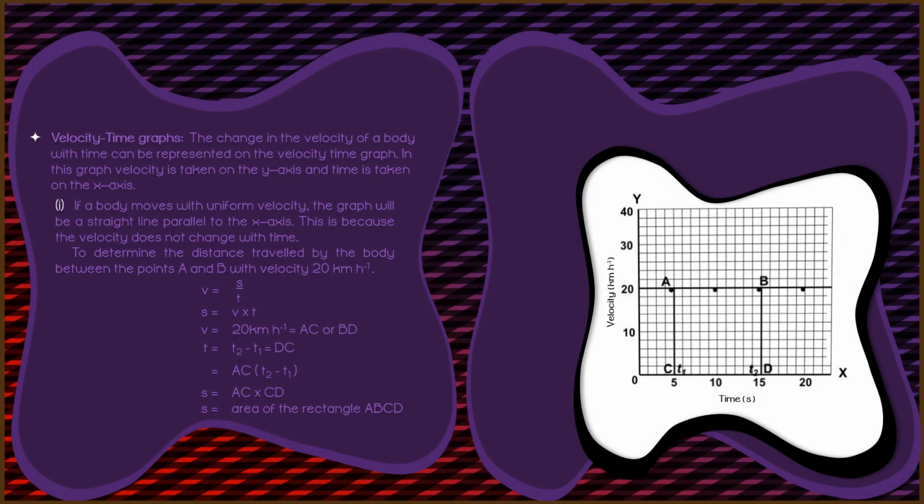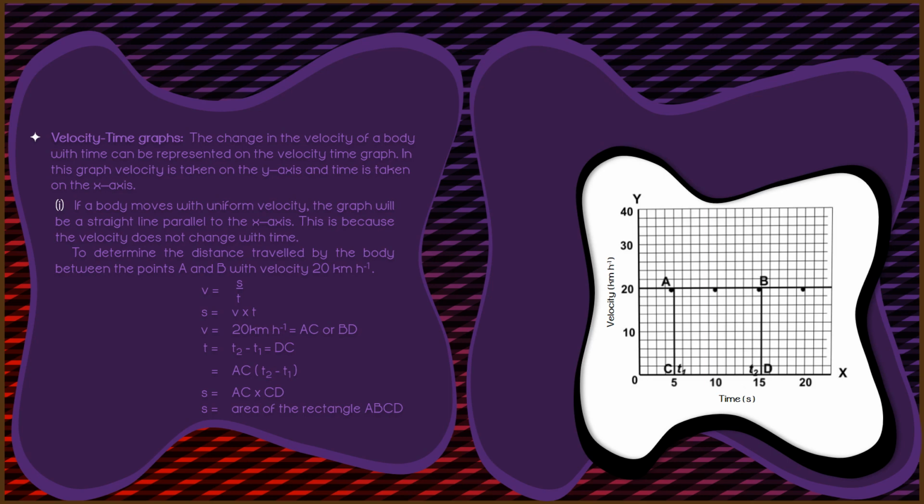The second type is the velocity time graph. It is a graph obtained by plotting velocity of a body along the y-axis and time along the x-axis. You know what velocity is? The change in speed, that we call velocity. So the velocity graph can also be of different types: velocity time graph for uniform velocity, velocity time graph for uniform acceleration, and velocity time graph for variable acceleration.